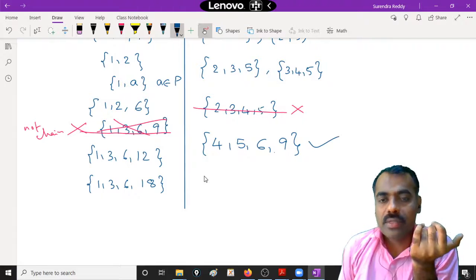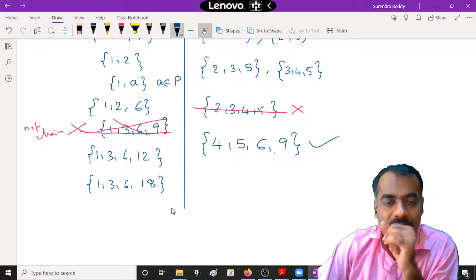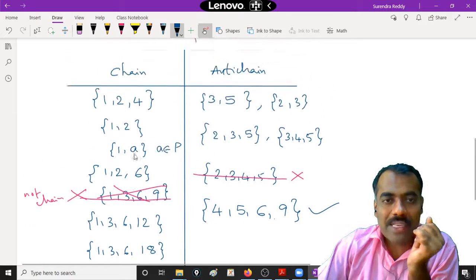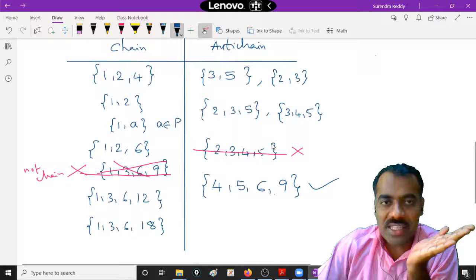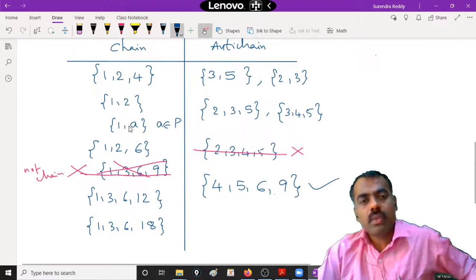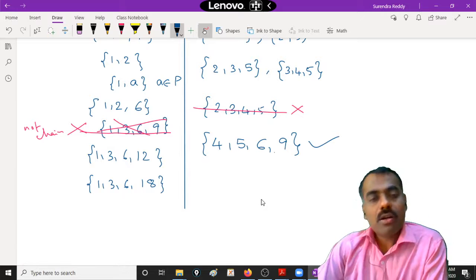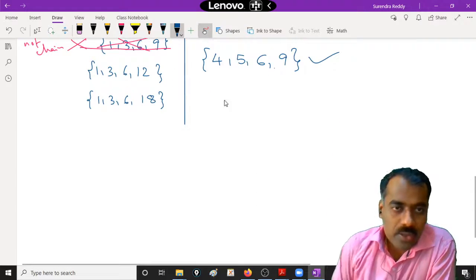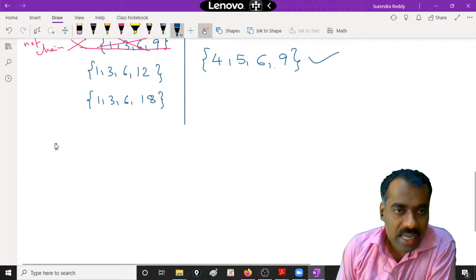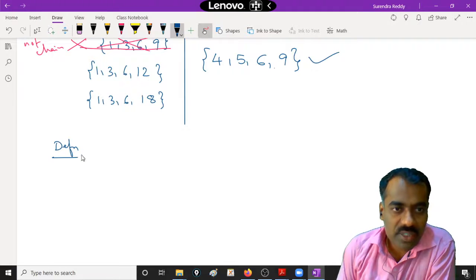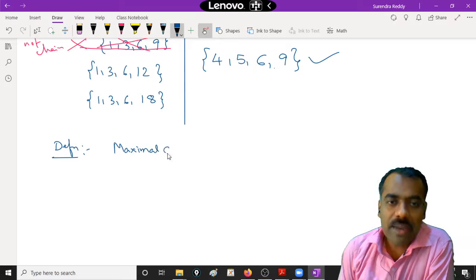Okay, is this clear? So this is an example of an anti-chain. We have seen some examples of chains and anti-chains. Now we are interested in something called a maximal chain. We will talk about what is meant by this other definition, the maximal chain. The same definition you can apply for a maximal anti-chain also.